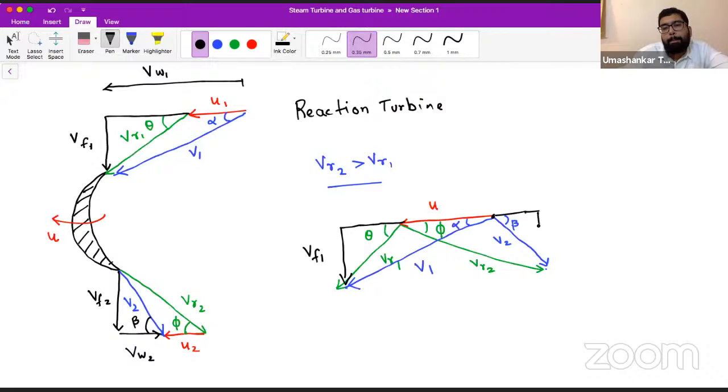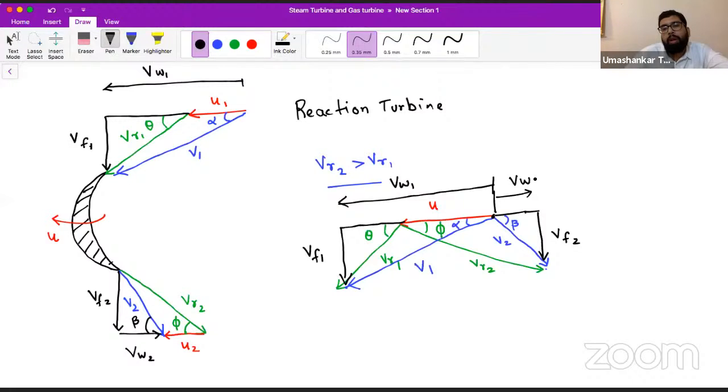the absolute velocity components at inlet and exit. So this is VF1 and VF2. The rest of the part you can take as components. If you take the component of V1 in the X direction, you will have VW1. If you take the component of V1 in the direction of Y, that is the flow direction, you will have your VF1. Okay. Similarly, you can have your VW2.